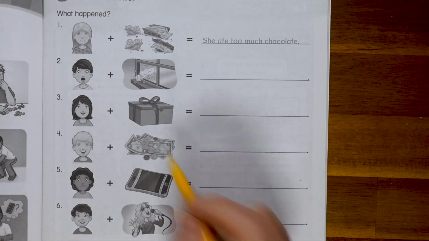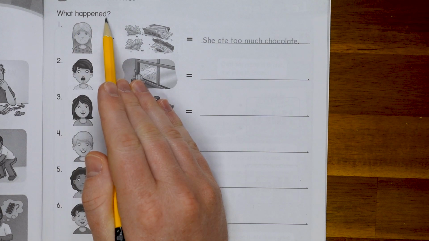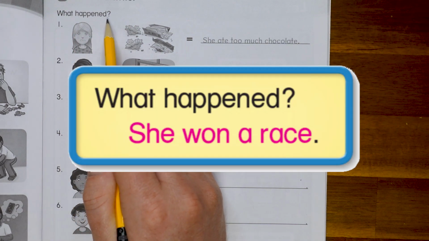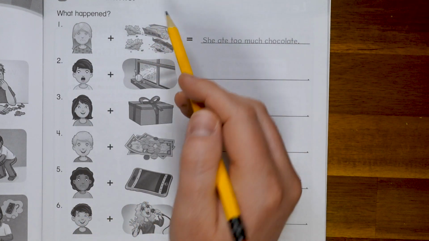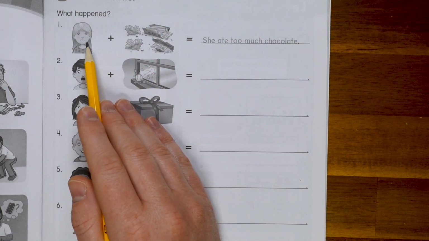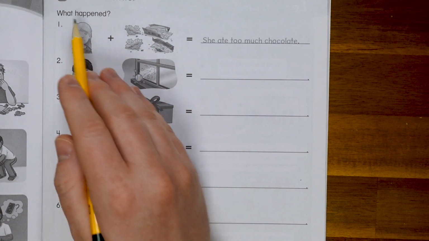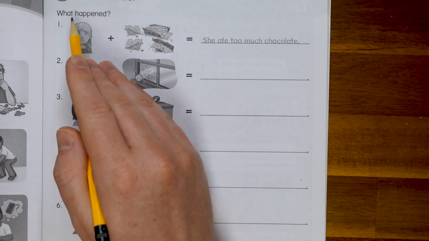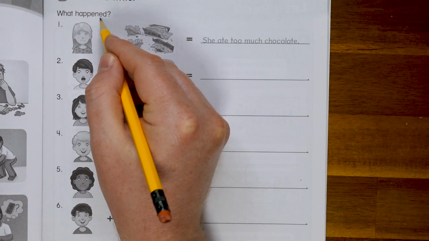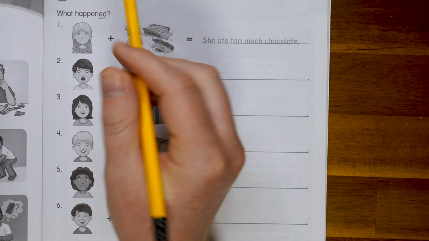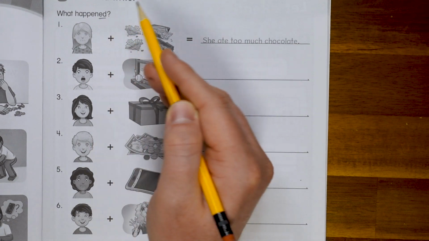And this is part C. It just says look and write. It has one question. What happened? And then we have to guess from these pictures. We can see that in each picture, the person is either sad or surprised. That's why we're asking, what happened? I know that what happened is asking about the past before now, because at the end it has ed. Usually when we see a word with ed, it means past tense or before now.